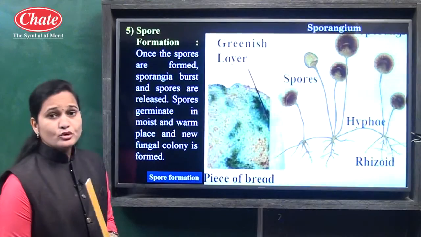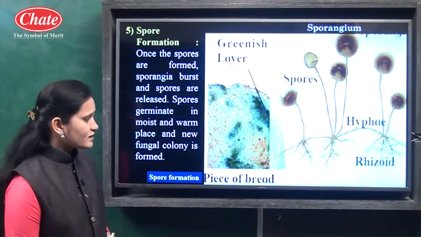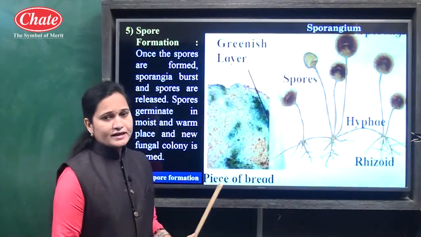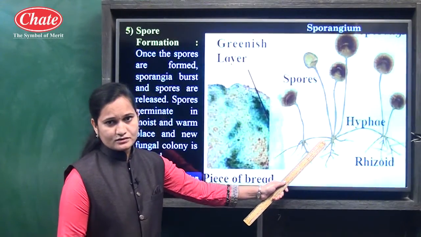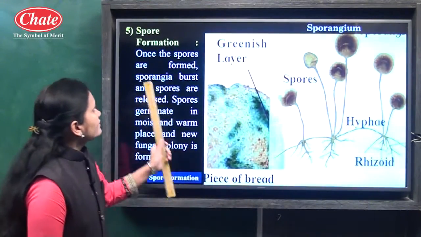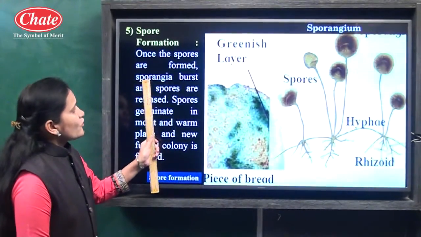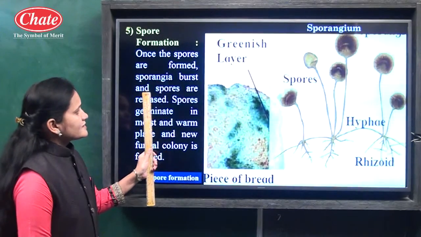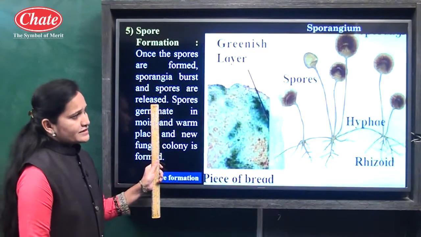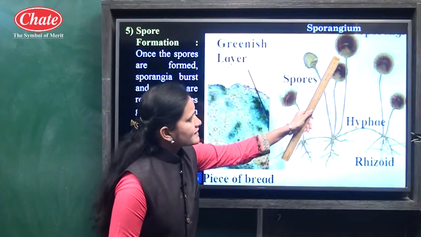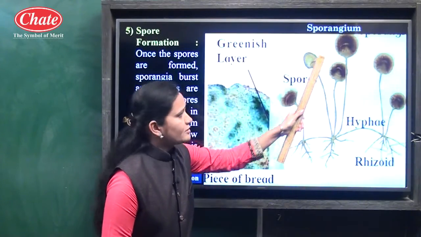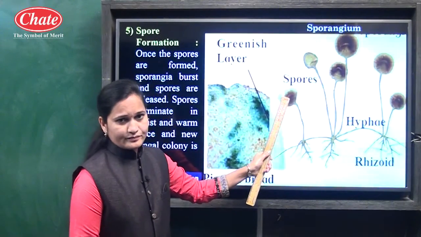This is known as mucor. It is a type of fungus, and if you observe it under the microscope, you can see a structure like this. It is a thread-like structure in which a sporangium is present, and inside the sporangium spores are present.